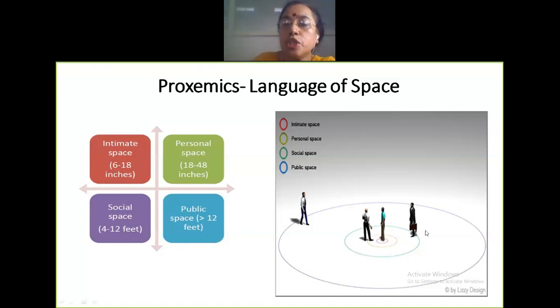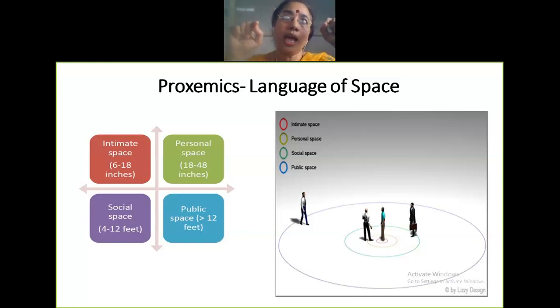Next, move on to the social space. After that, this is the social. The first concentric ring is intimate, the second is the personal, the third is social, like in your class, or a cafe or whatever, and the last one is the public space. This takes up anywhere from 4 to 12 feet. And I'd like you to remember one thing here. See, for your exams, since it's MCQ, they might ask you questions like this.